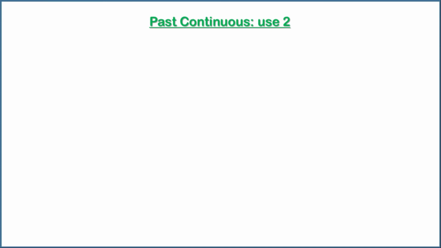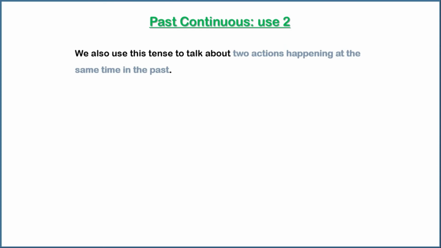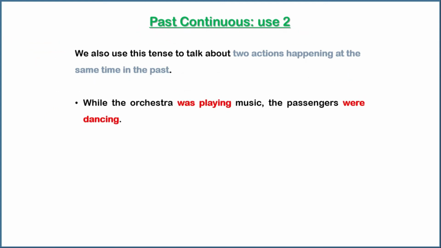Past continuous, use 2. We also use this tense to talk about two actions happening at the same time in the past. For example, while the orchestra was playing music, the passengers were dancing. Playing music and dancing are two actions happening at the same time in the past.